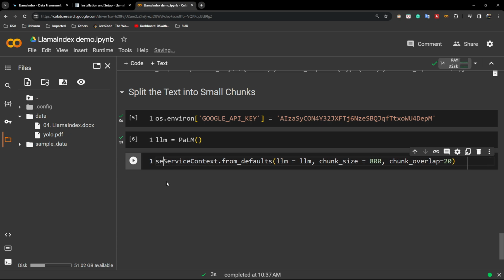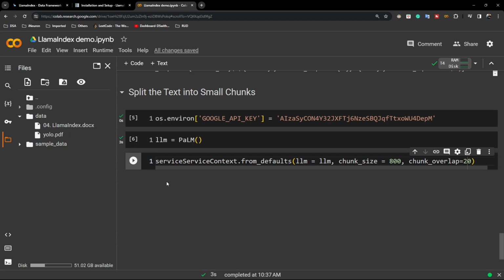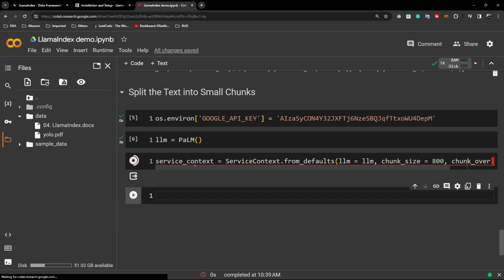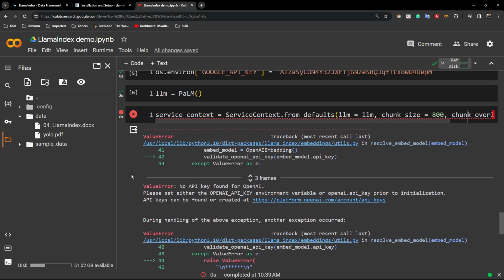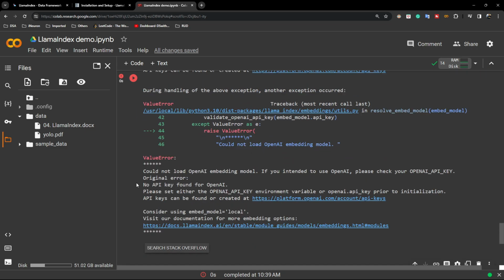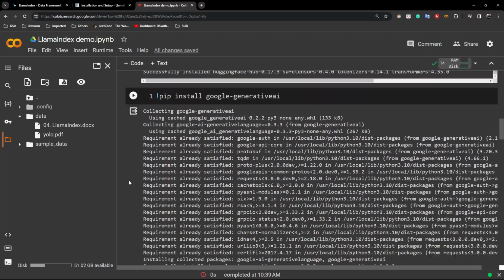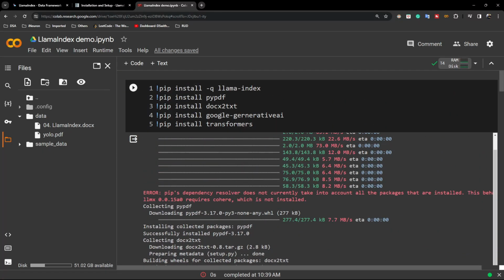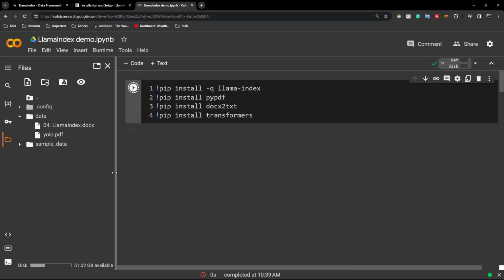I'll show you. So service context, this is my service context I got. Now if I execute this code, you will see it's giving one error, no API key found for OpenAI. It's giving the error because I need to again install this transformer, I think. So let me install the transformers.